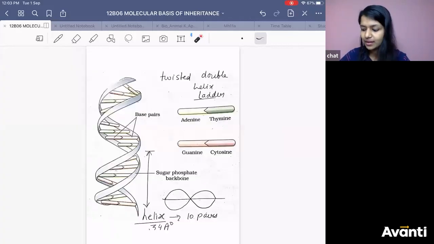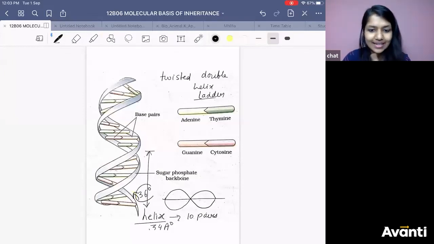Now you need to find out axial rise. By how much degree does each base pair twist? Anyone knows? By how much degree does it twist? 36 degree, right? Yes, 36 degree. Tell me what is the diameter.